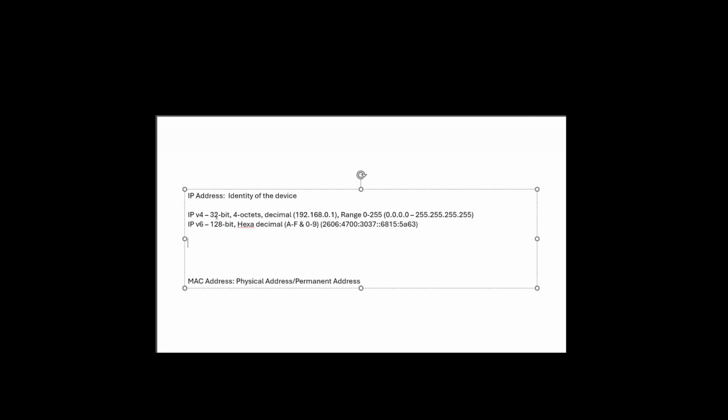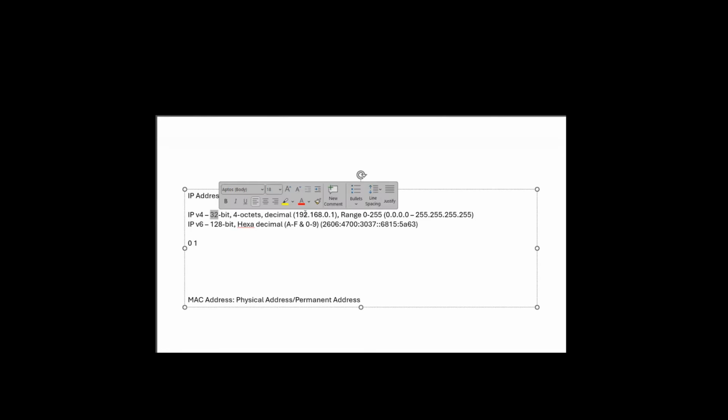So why we are calling it a 32-bit length: this 192.168.0.1 IP was in the form of human readable language, right? This is understandable by humans, by us. But whether the systems will understand the same thing or not, they will understand the binary language, which is nothing but zeros and ones. Whenever you convert this IP address into binary, you will be getting the 32-bit length, zeros and ones. These can be called bits.